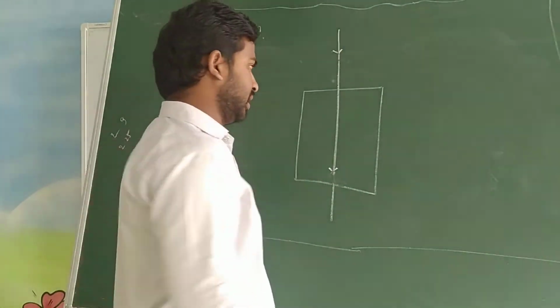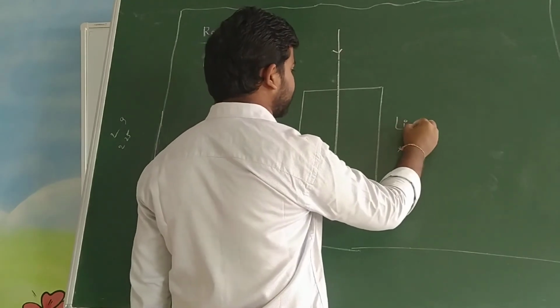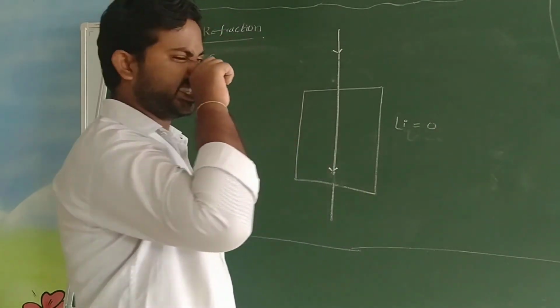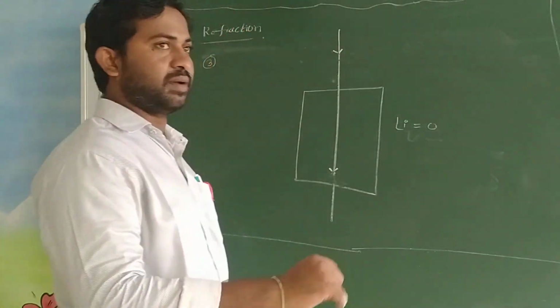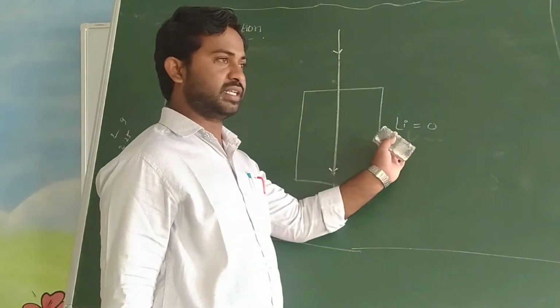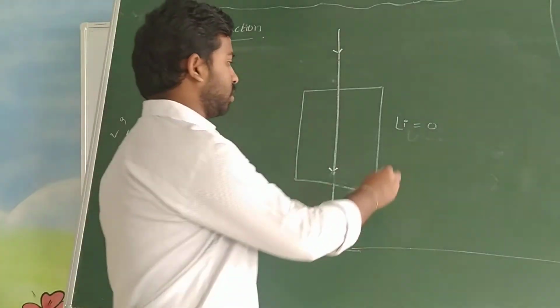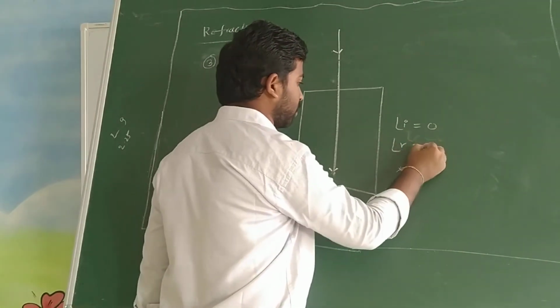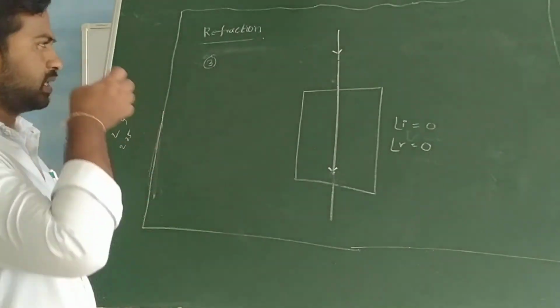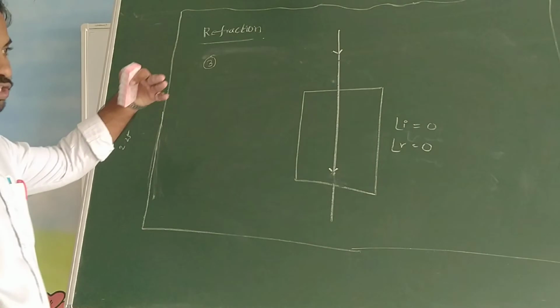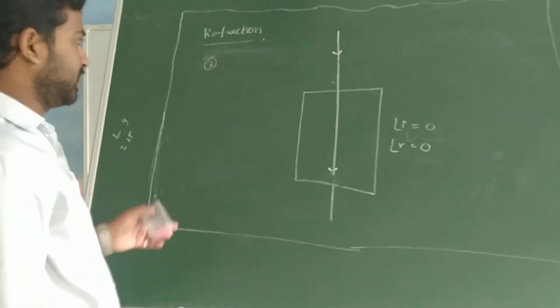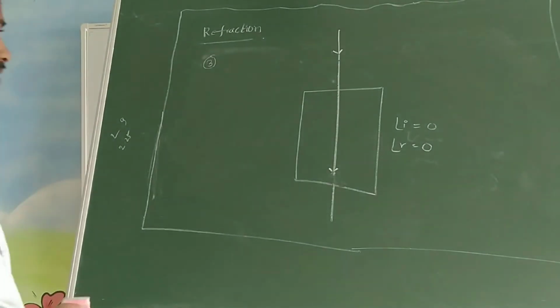Here there is no angle of incidence because the incident light ray is incident along the normal itself. Both lines are in the same line, so the angle of incidence is 0. If the angle of incidence is 0, then the angle of refraction is also equal to 0. So these are the three conditions: the incident light ray travels rarer to denser, denser to rarer, and is incident normally.